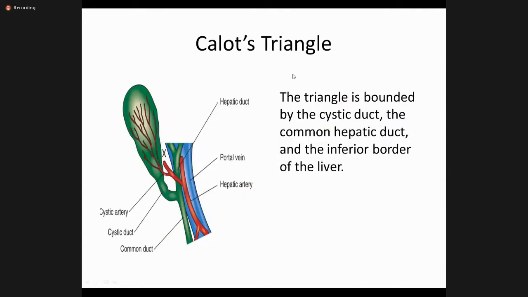This is the surgically important Calot's triangle. It is a triangle bounded by the cystic duct inferiorly, the common hepatic duct on the medial side, and superiorly the liver bed of the gallbladder. This is the liver where the cross is. The significance of this triangle is that it contains the cystic artery. So I think third year students should know what Calot's triangle is.